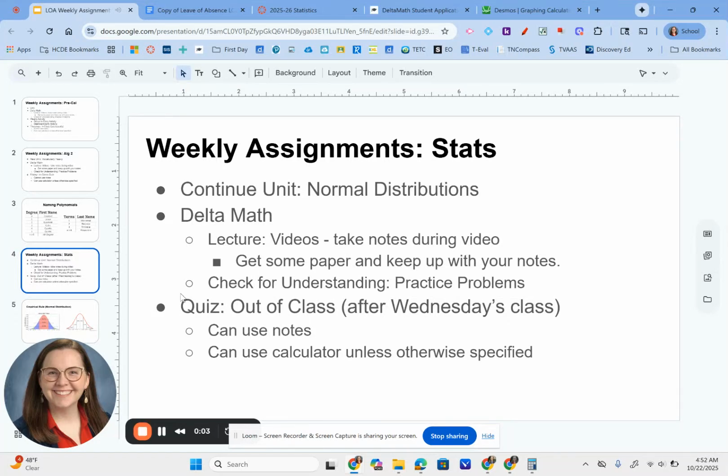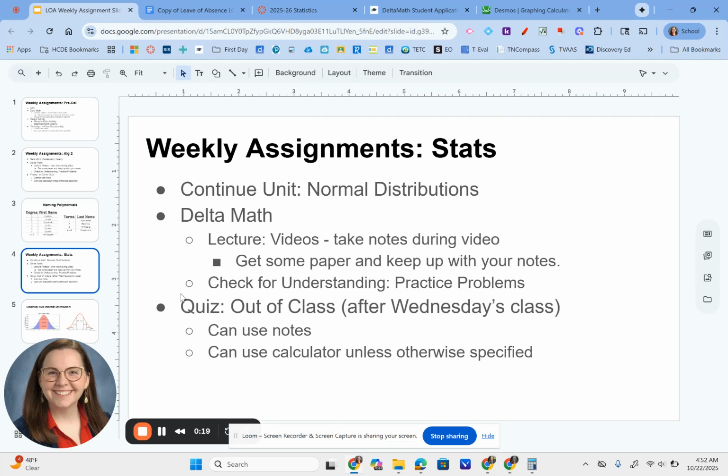I wanted to do a quick video related to the weekly assignment for statistics. So we are continuing with normal distributions. I hope that you still have that foldable curve that had all the percentages. Get that out. That'll help you on the lecture and practice problems for this week.